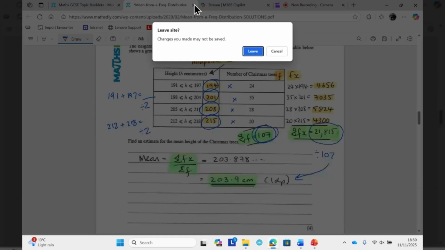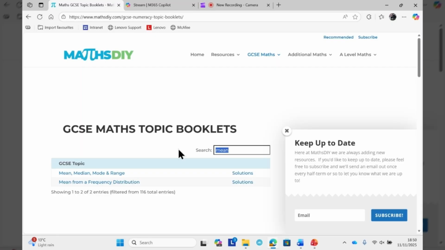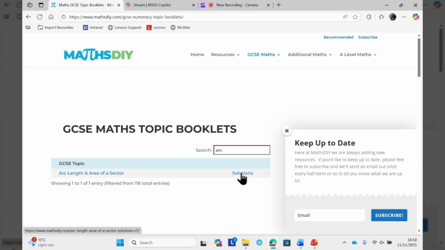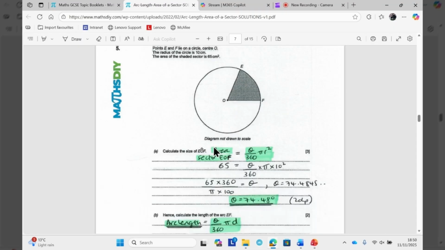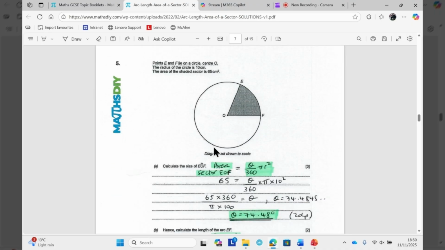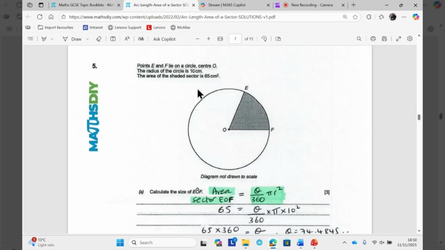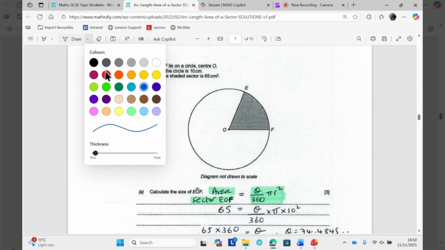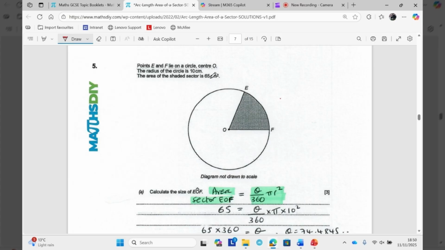Okay, next little topic I want to talk about is arcs and sectors. I am going to jump straight to the solutions in this one, but I'm going to talk you through my version because he sometimes writes things slightly differently to how I would write them, okay? So, for example, this one will do me here, not a problem. This is quite a nice question for it. This one says, the area of the shaded sector is 65. The radius of the circle is 10. Find the size of the angle EOF, okay?